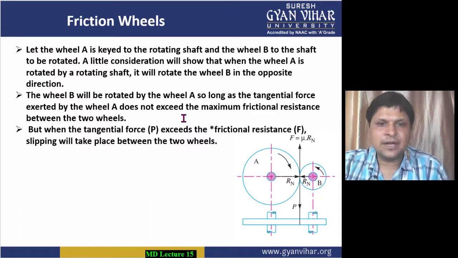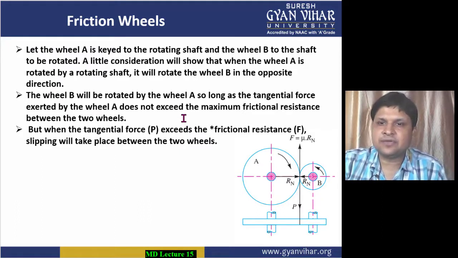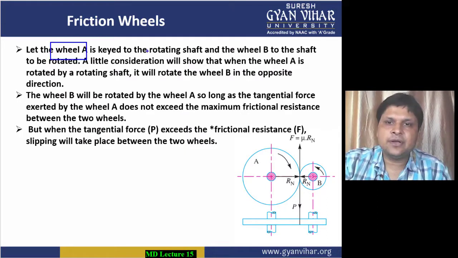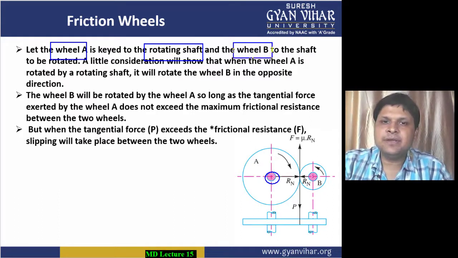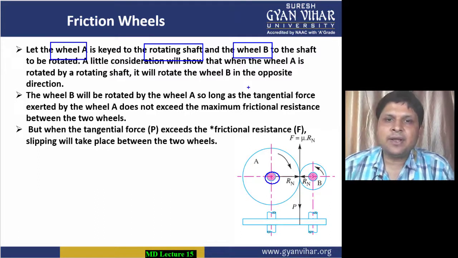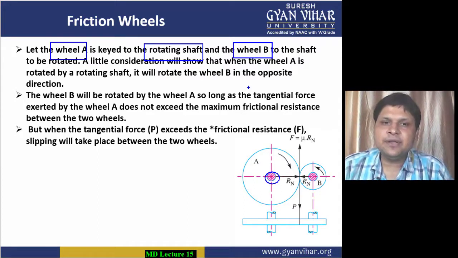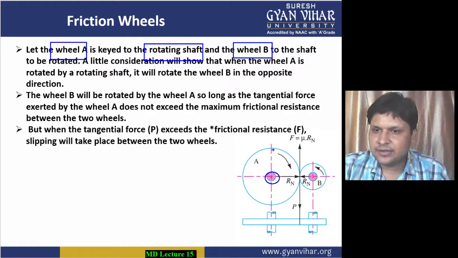Now let the wheel A be keyed to the rotating shaft and the wheel B to the shaft to be rotated. Wheel A is keyed to the rotating shaft, and wheel B is fixed to the shaft to be rotated. A little consideration will show that when the wheel A is rotated by a rotating shaft, it will rotate the wheel B in the opposite direction. The same thing which I was telling you. See the sense of rotation.